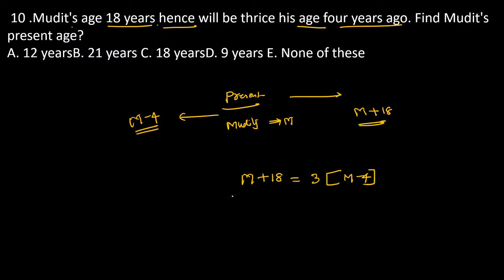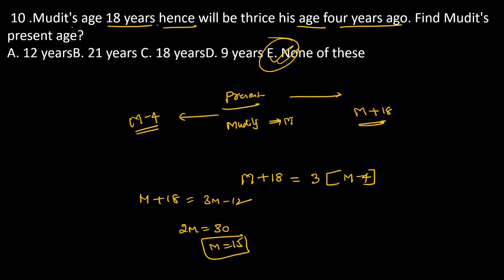Now just solve the equation. M plus 18 equals 3M minus 12. Now the result becomes 2M equals 30, so M equals 15 years. What is the question? What is the present age? So the present age of that person is 15. Yes, Vignesh, very good. So the answer is 15.